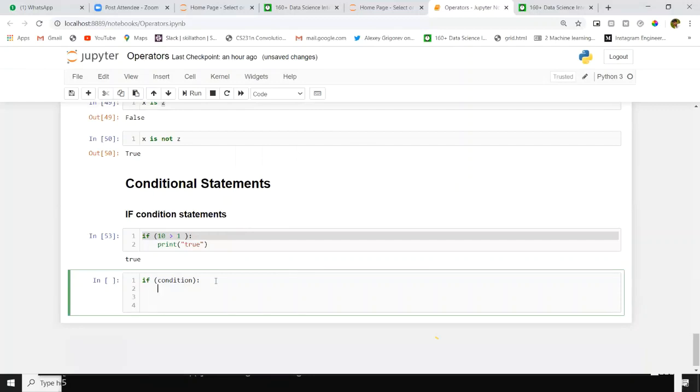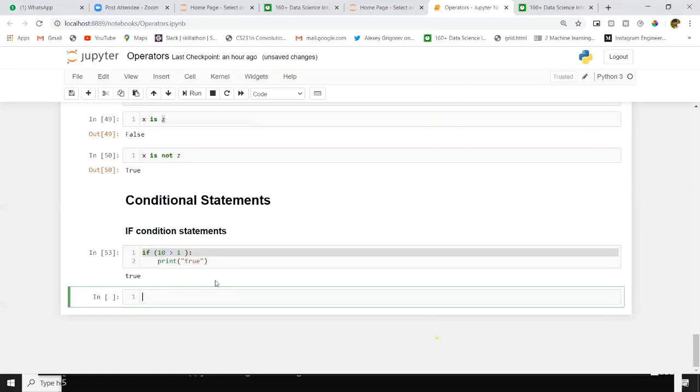After that, we go to a new line. Then we do our task here. Whatever task you want to do, you do it here. Print, or maybe call something, or we can call any function there. Let me explain. We will take the previous example only. is_raining equal to true.